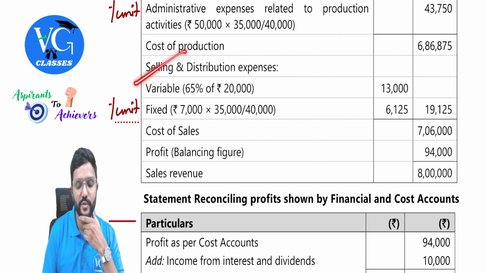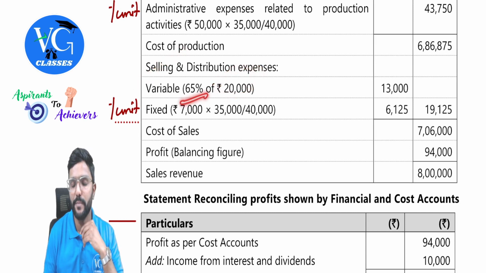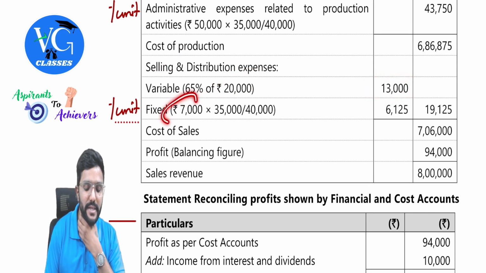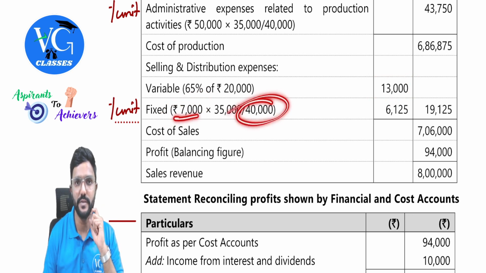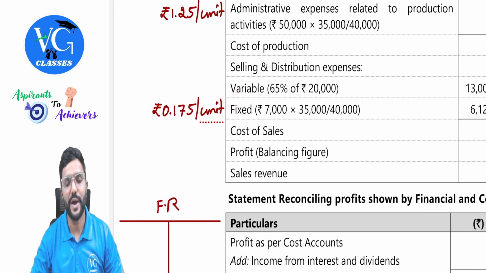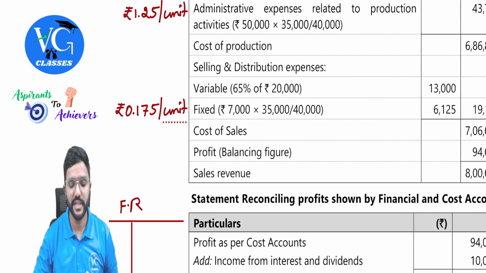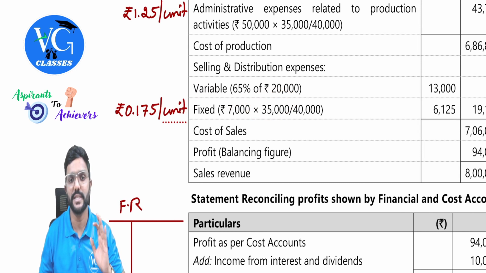Next, selling and distribution overhead. Total is 20,000. In that, 65% is variable, 13,000. Take it as it is. Then the remaining 7,000 is fixed, guys. So 7,000 divided by 40,000, the normal capacity, we get an overhead absorption rate of 0.175. For each and every unit we produce and sell, we charge 0.175.